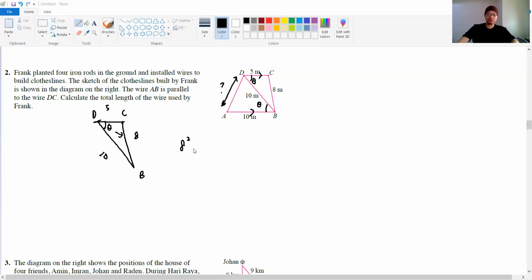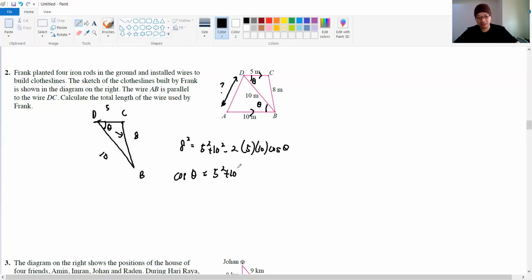Oh, sorry, battery low. Right. So 8 squared equals 5 squared plus 10 squared minus 2 times 5 times 10 cos theta, and then make sure cos theta becomes the subject here.